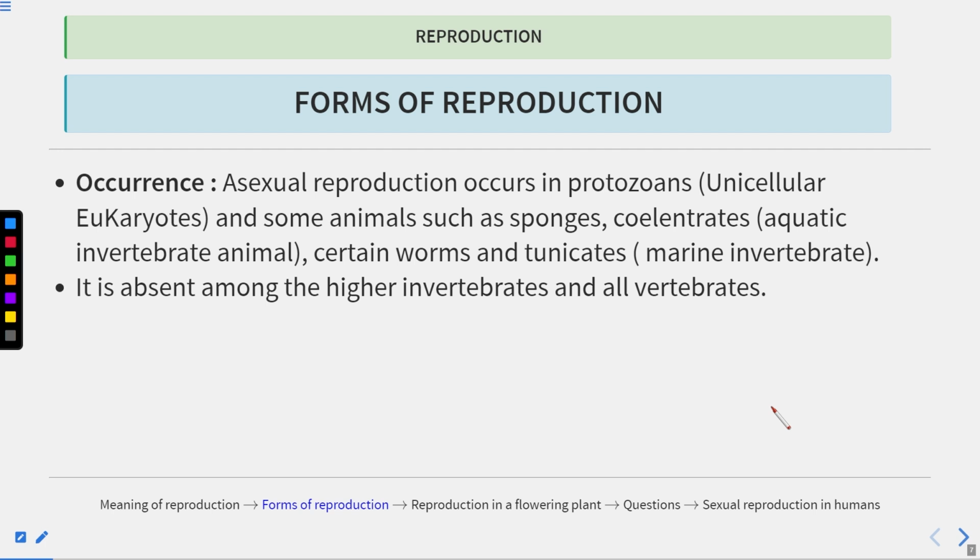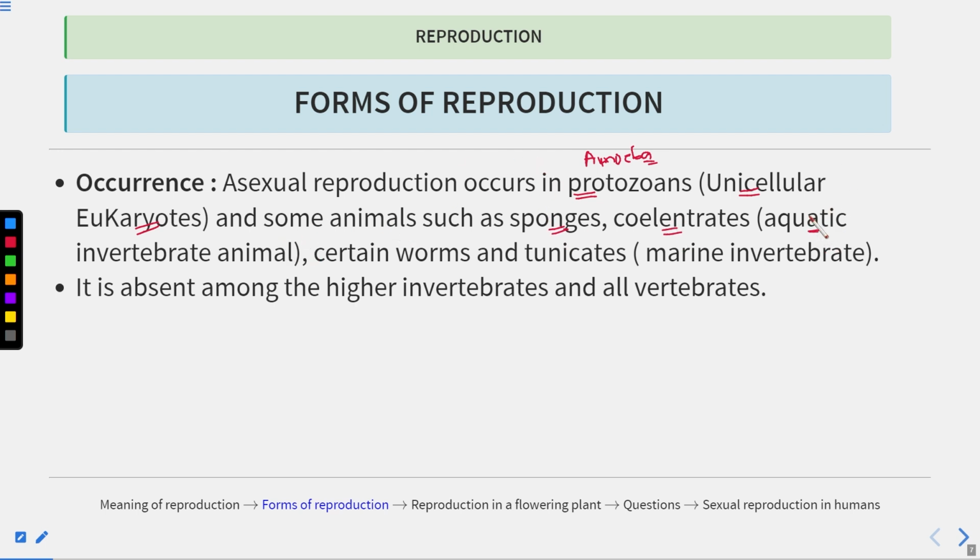Now let's study the occurrence of asexual reproduction. Asexual reproduction occurs in protozoans. What are protozoans? They are unicellular eukaryotes. An example of protozoans is amoeba. It also occurs in some animals such as sponges and coelenterates. What are coelenterates?